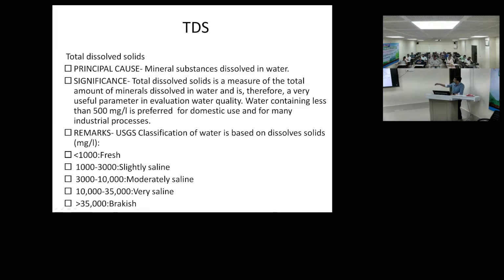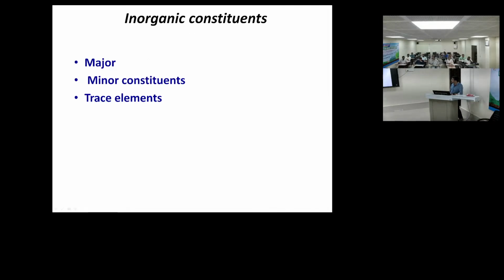So we have some classification. If the TDS is less than 1000 milligram per liter, we call it fresh water. Between 1000 and 3000, it is slightly saline. 3000 to 10,000 is moderately saline. Up to 35,000 it is very saline, and greater than 35,000 it is brackish.